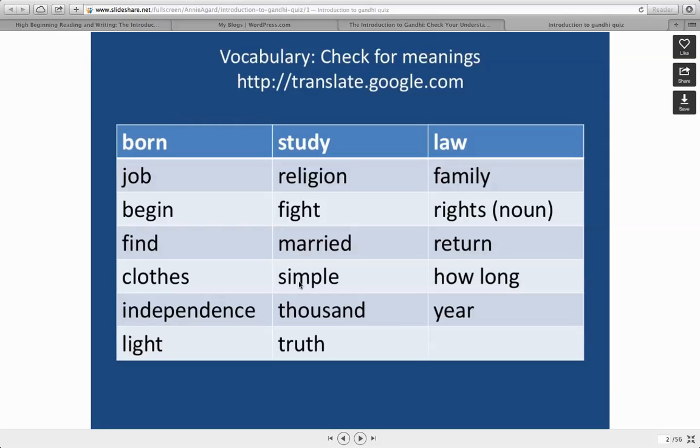Simple, how long? How long have you been in this country? Independence, 1,000, year, light, truth. So before you try to do the quiz, you do need to know those words.